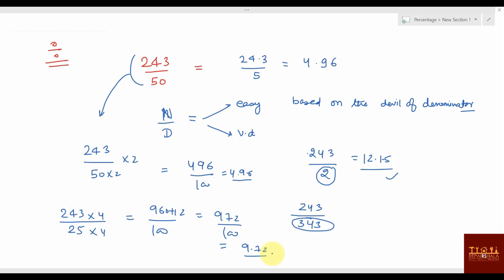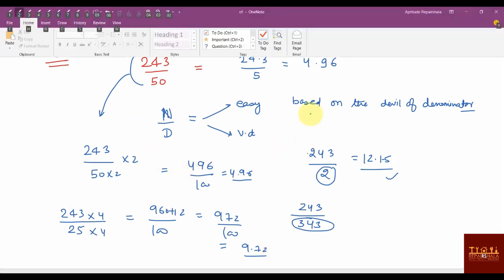What is percentage? You are making it per 100, and if you are dividing something by 10, 100, 1000, it's very easy, because you don't have to do anything. You just cancel the zeros and then put the point in the numerator. I hope this is clear now. I think you don't have any issue understanding percentage. This is one of its uses. So in numerator by denominator, if the denominator is something like 25, 50 and 75, you can easily solve those fractions and get the answer.